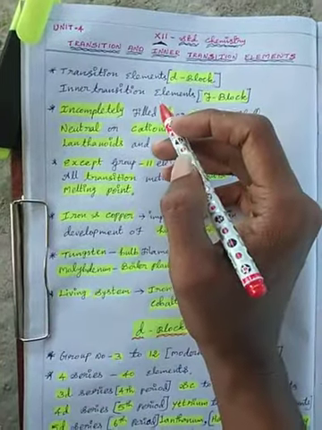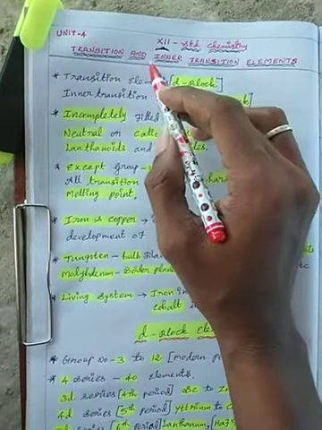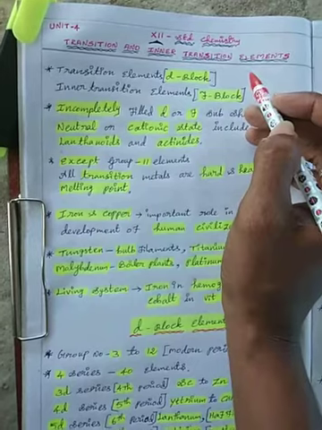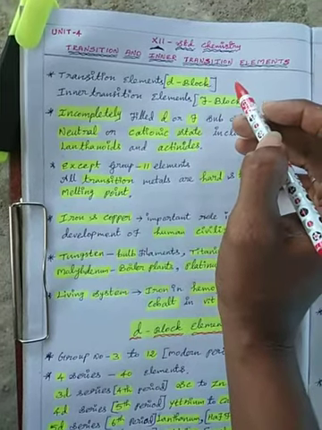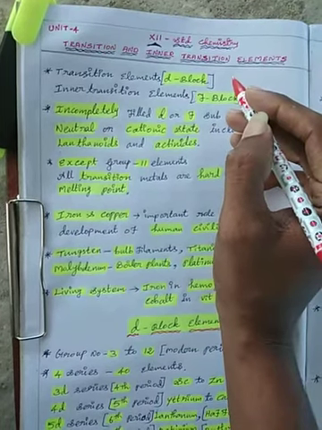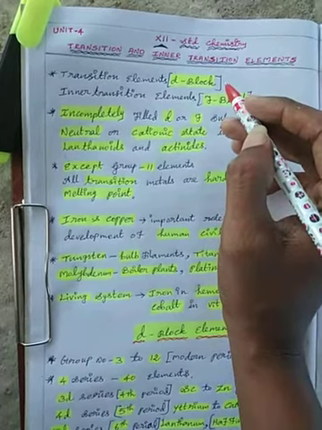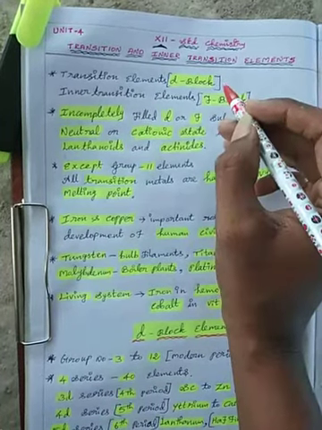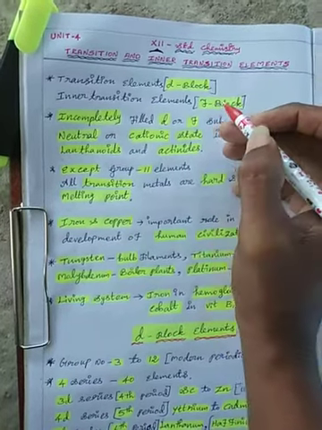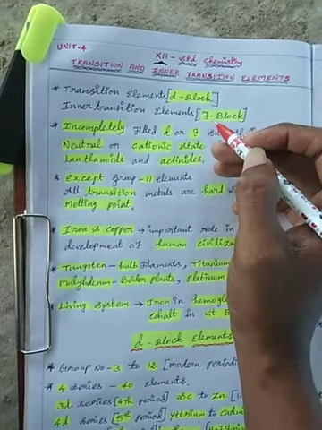Welcome students. Today's session is new lesson unit 4, transition and inner transition elements. You have already studied this in the 11th standard, so your knowledge is there. Do not go too deep in your book, but the 12th standard chemistry book covers d block elements, every element's behaviors, uses, and physical and chemical properties, which is also very important for upcoming classes.